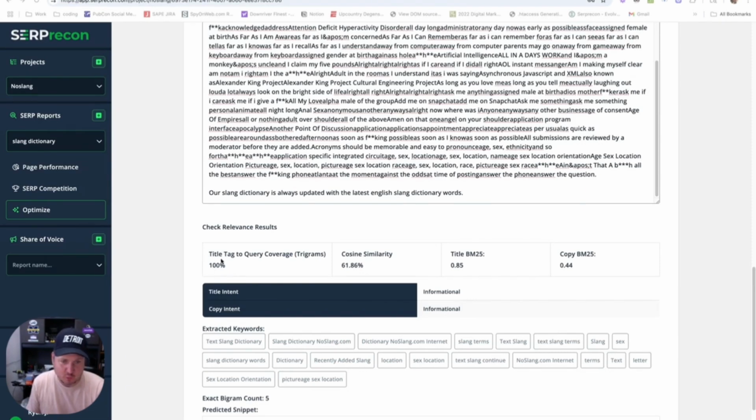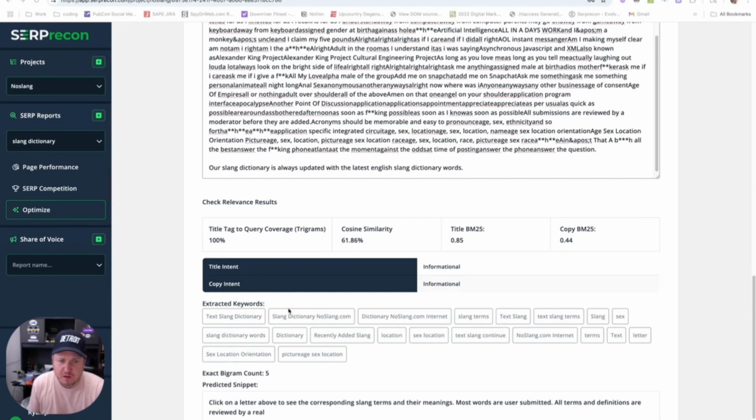Title tag score, great, 100%, love it. Cosine similarity, it went up. Getting rid of that other paragraph of text and adding this one sentence changed my score to 61%. I was at 58%. Copy BM25 went up a little bit too. One of the features we're going to launch soon is bringing your old results over here so you can see them. For now, you have to switch back between pages. A change we're working on right now.